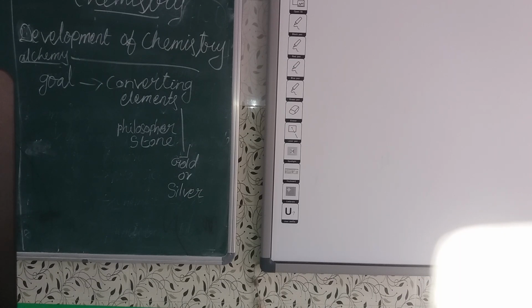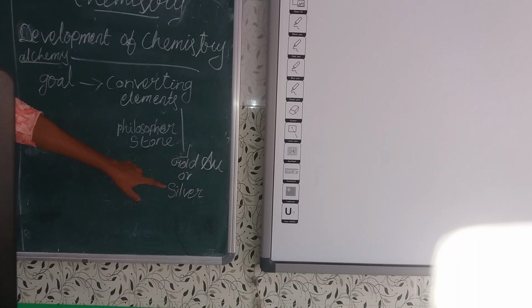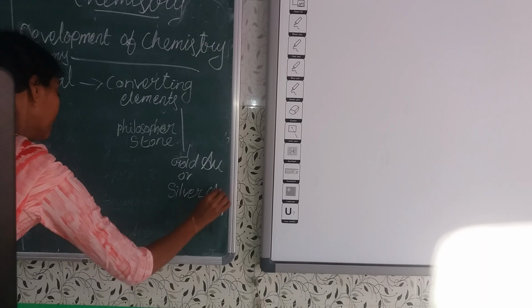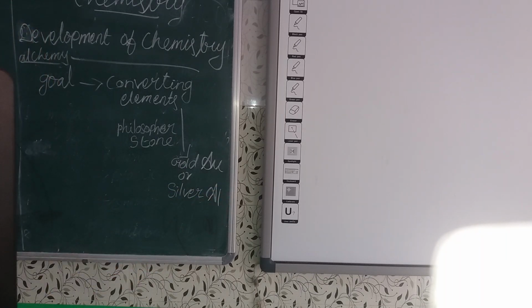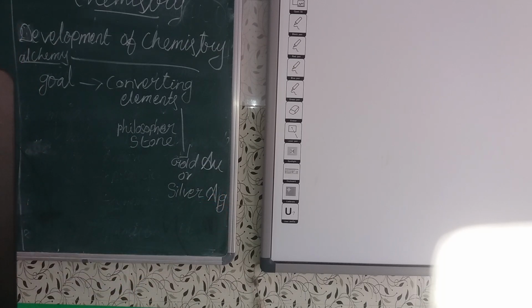After that we have the secret code of the element. For example, gold: Au, then silver: Ag. This is the secret code of the elements.